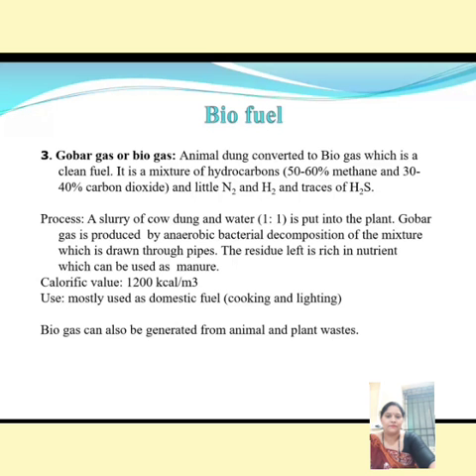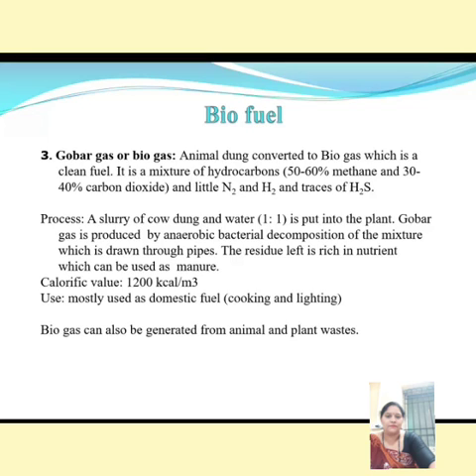Next is biofuel. When animal dung is converted into biogas, which is a clean fuel, it is a mixture of hydrocarbons, a little hydrogen and a small amount of hydrogen sulfide. It is also known as gobar gas. What is the process? First we take cow dung and water in a ratio of 1:1 and put it in the plant. Gobar gas is produced by anaerobic bacteria.